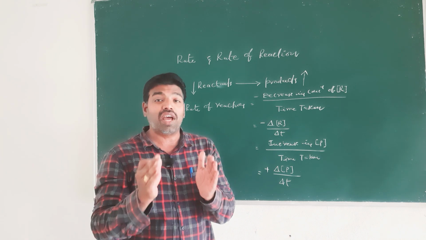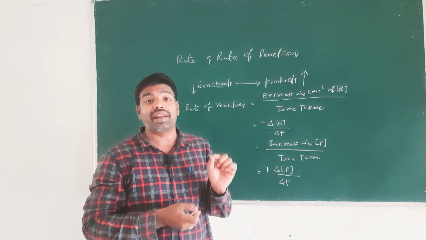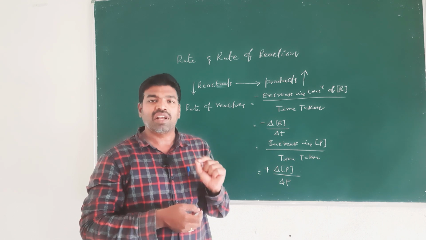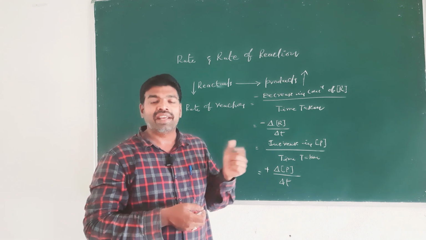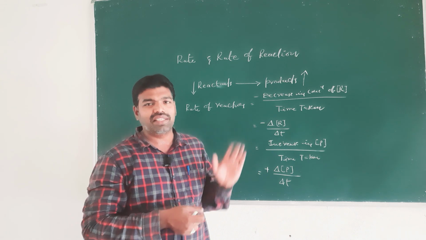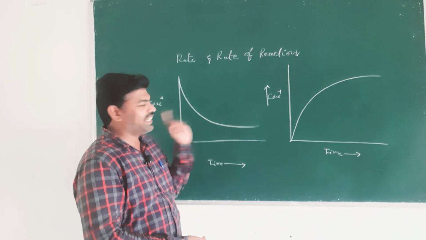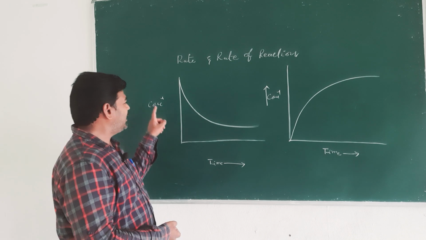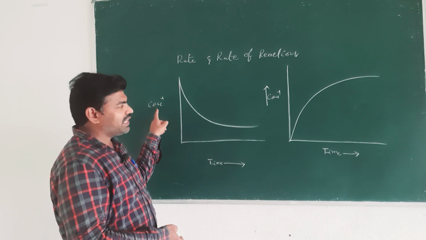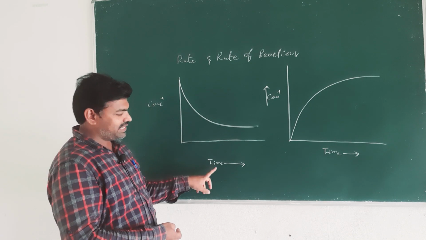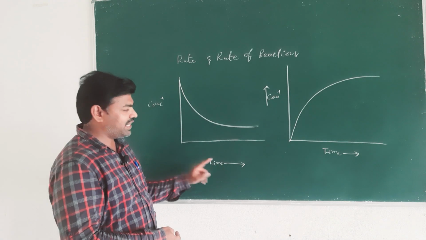So, we can draw a graph between concentration and time. Let us draw the graph. So, these are the graphs.